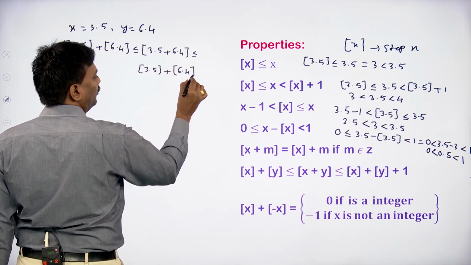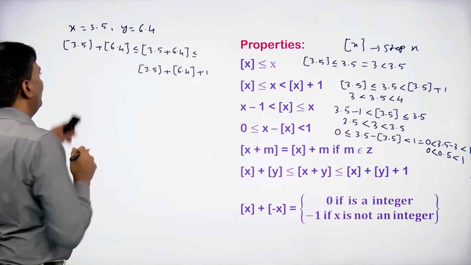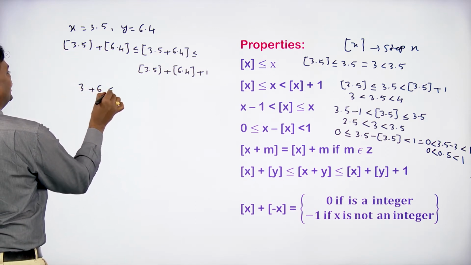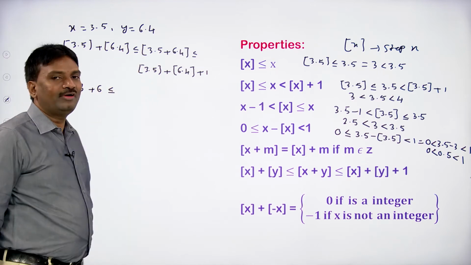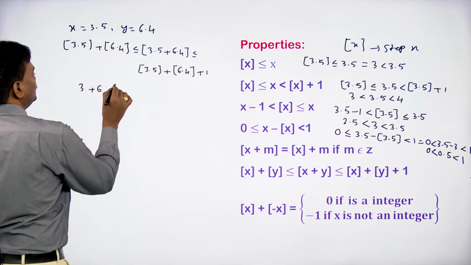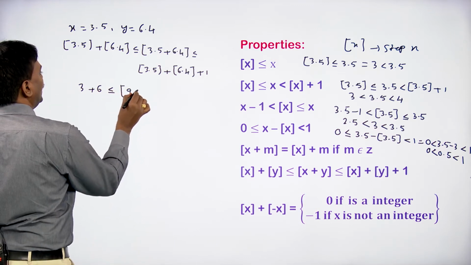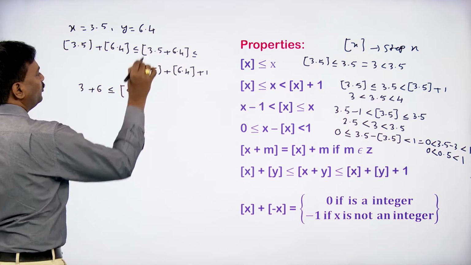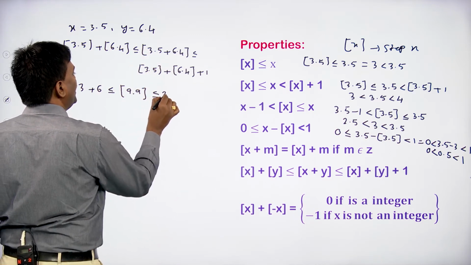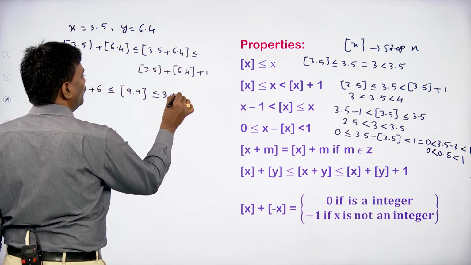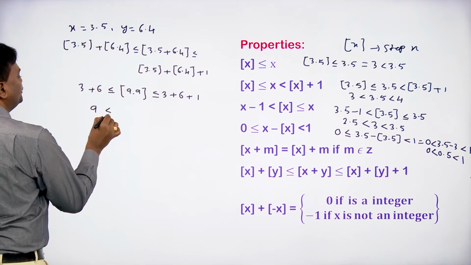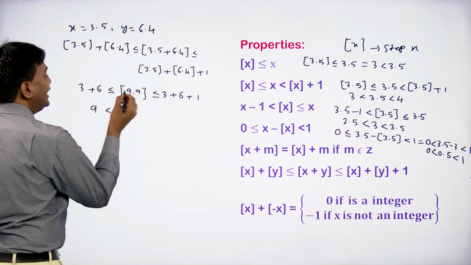Step 6.4 plus 1, where step 3.5 is 3 and step 6.4 is 6, is less than or equal to step of 3.5 plus 6.4. So 5 plus 4 is 9, and 3 plus 6 is 9. So that is step 9.9. 9.9 is less than or equal to step 3.5, which is 3, plus step 6.4, which is 6, plus 1. 3 plus 6 is 9, less than or equal to 9.9, which is 9 only.